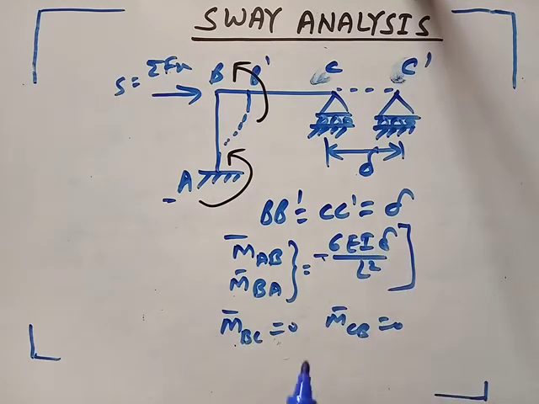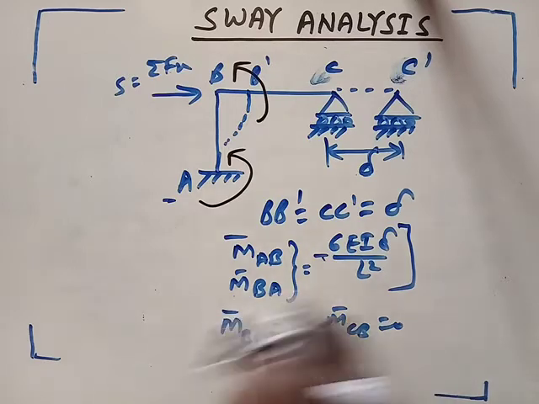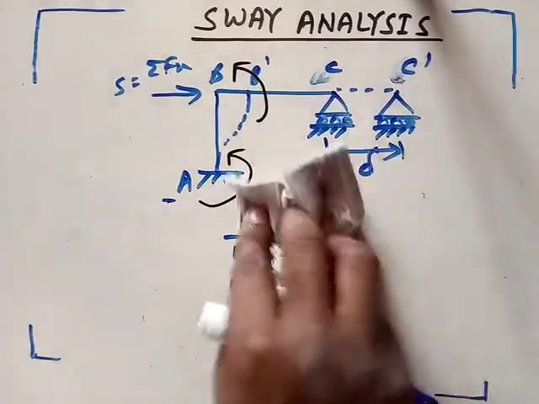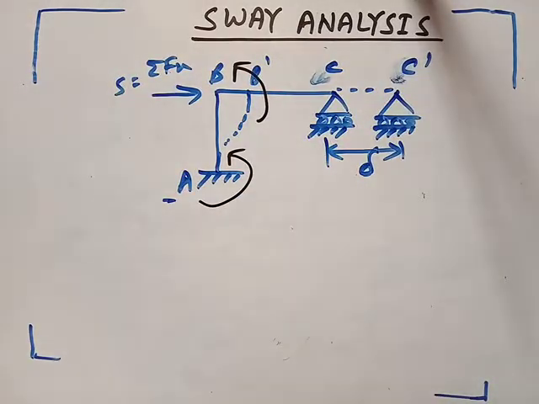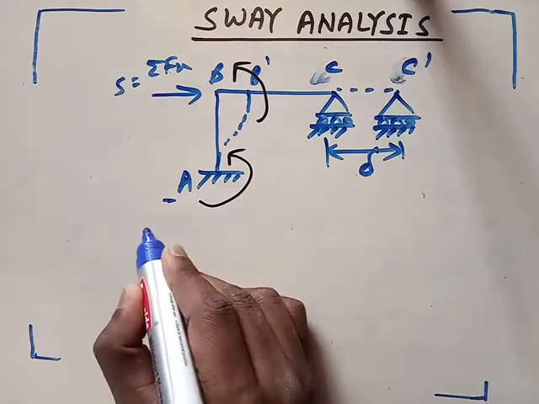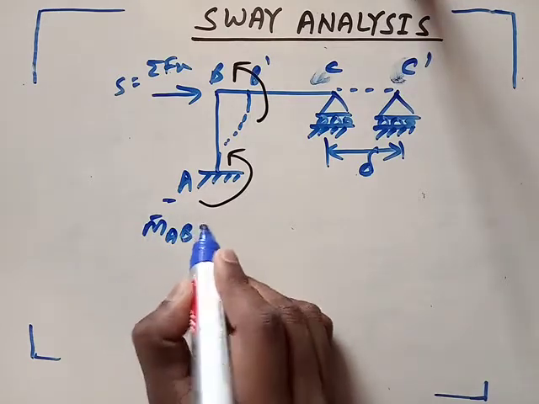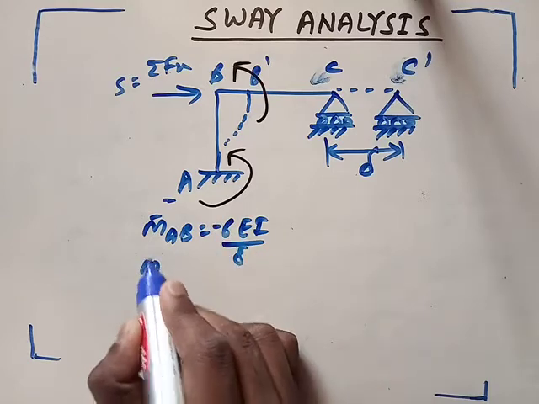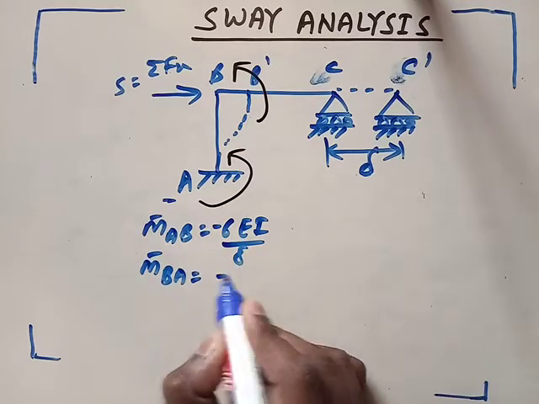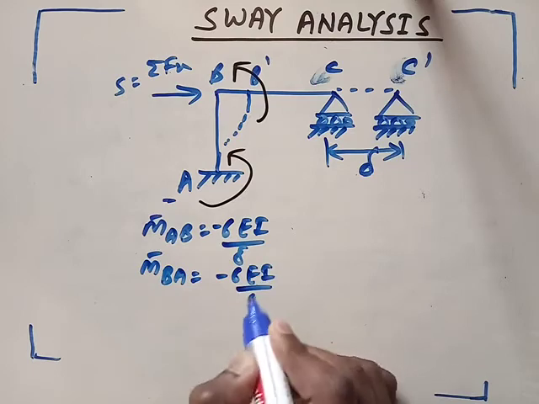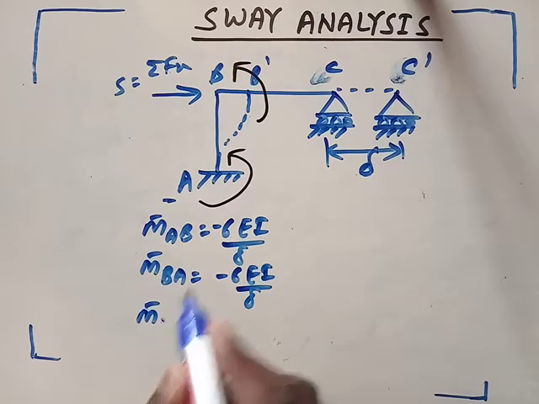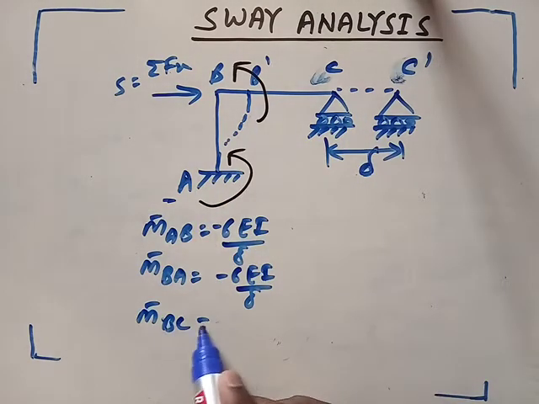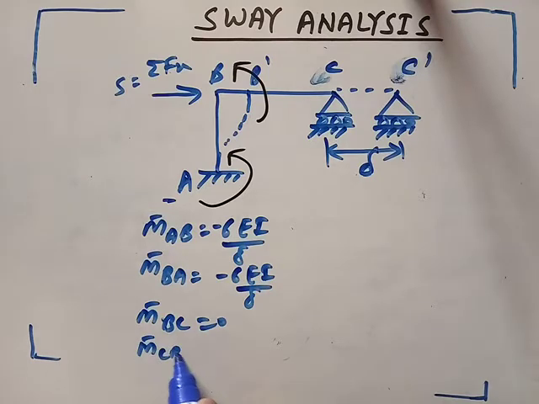So what is the ratio here? M bar AB is minus 6EI delta by L square, M bar BA is also minus 6EI delta by L square, M bar BC is 0 and M bar CB is also 0.